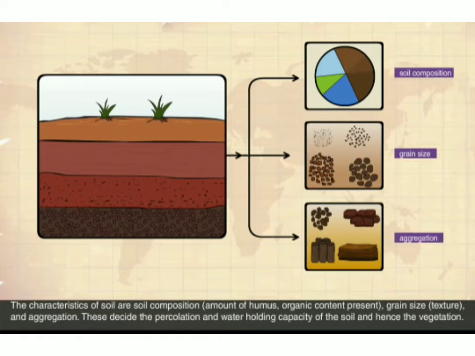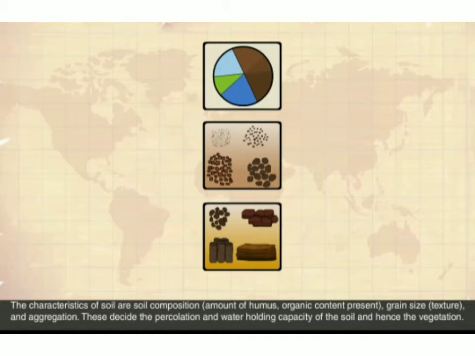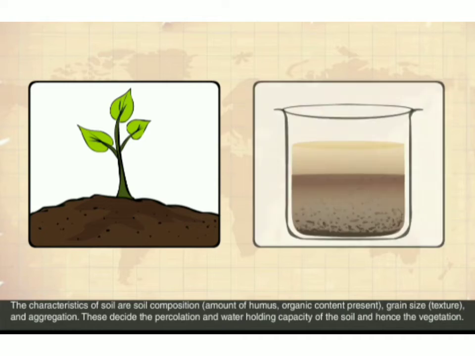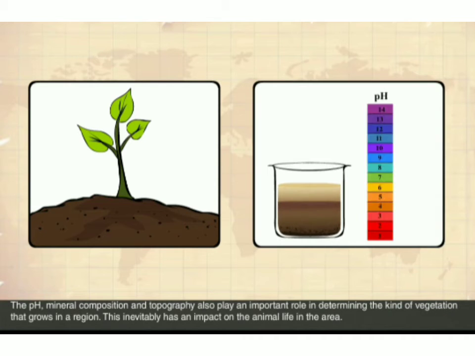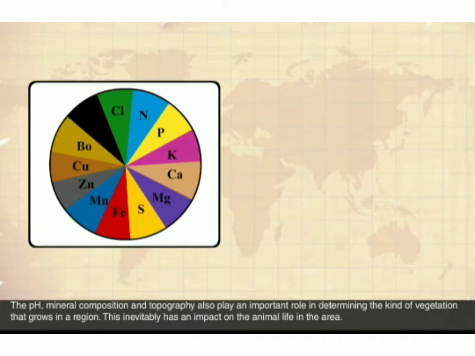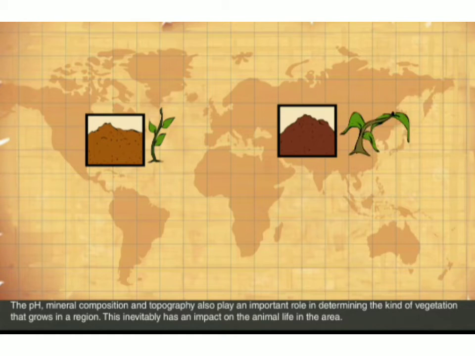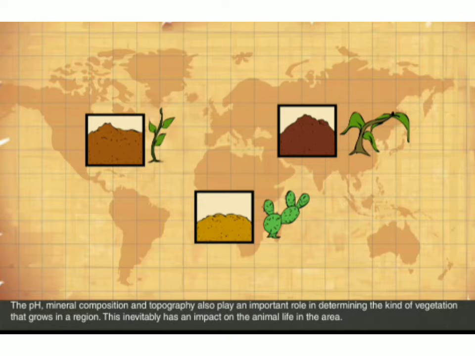The characteristics of soil are composition, amount of humus, organic content present, grain size, texture, and aggregation. These decide the percolation and water holding capacity of the soil and hence the vegetation. The pH, mineral composition, and topography also play an important role in determining the kind of vegetation that grows in a region. This inevitably has an impact on the animal life in the area.